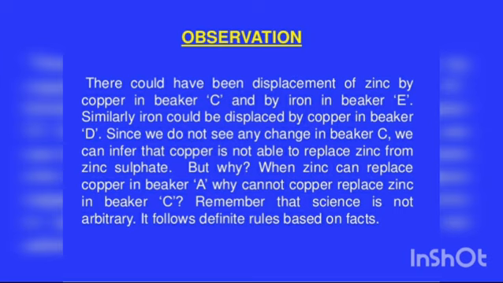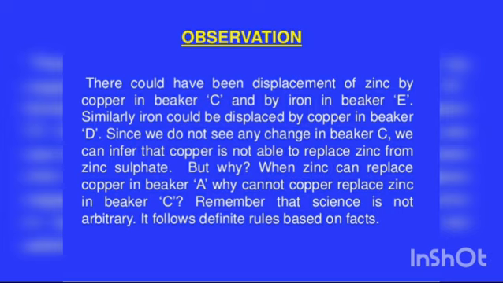Children, there could have been displacement of zinc by copper in beaker C and by iron in beaker E, because we have added iron nail in beaker E and copper turnings in beaker C. Since we do not see any change in beaker C, we can infer that copper is not able to replace zinc from zinc sulfate.